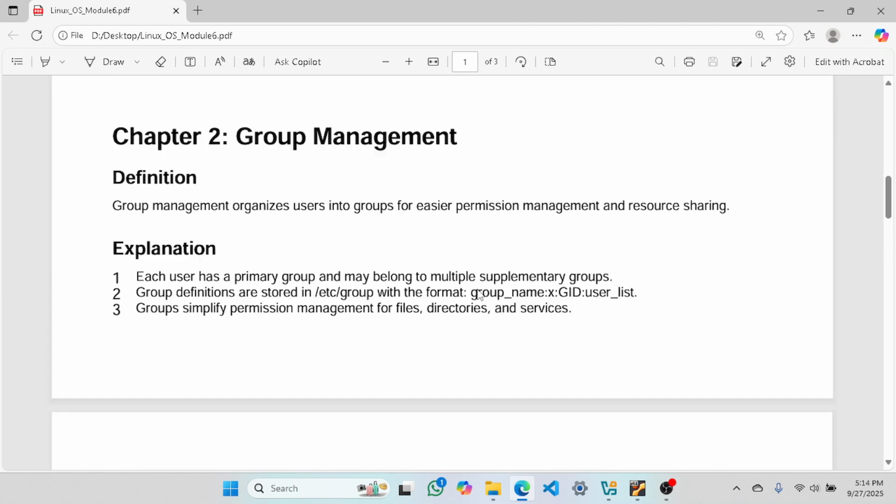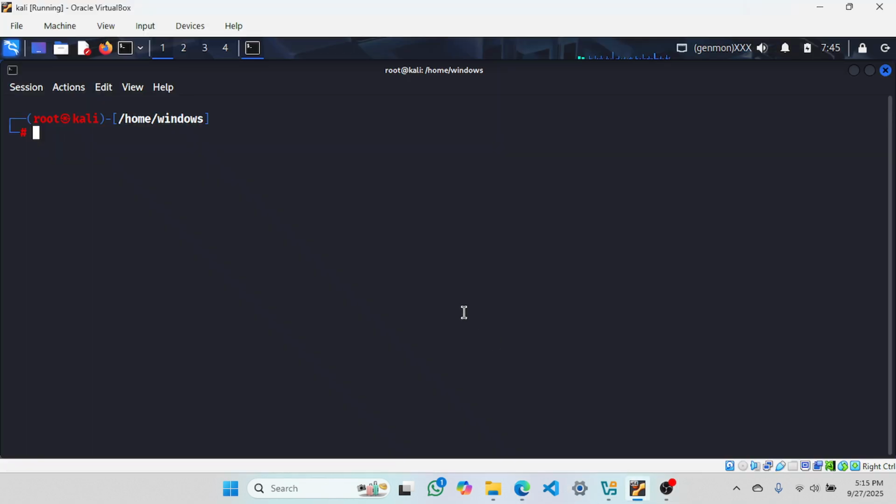So we will go for the practical sessions as usual, where we will clear these things with practice. I hope you are ready. So let me open my system. So first we will discuss how to see this /etc folder where groups are stored. Let me zoom it for you. Control Shift plus.